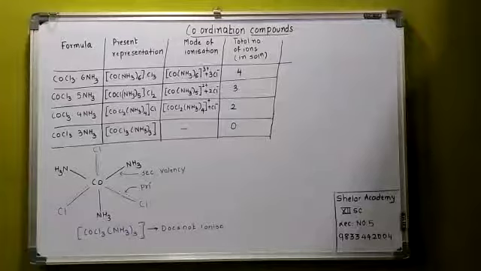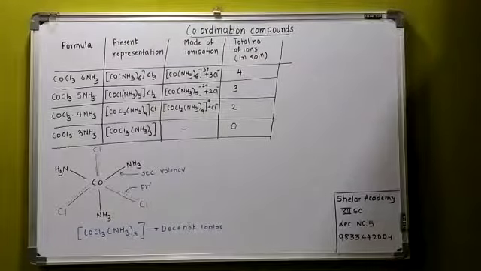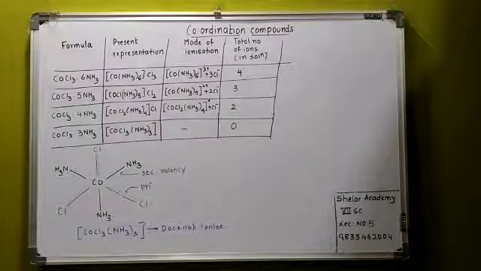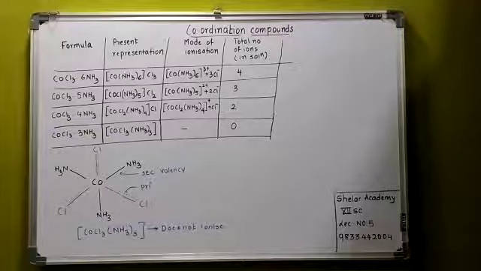Number 5. In the last lecture, we had seen both the structures. We had seen the structure of COCl3 6NH3 as well as COCl3 5NH3, and then I told you कि वो precipitate होंगे and how कितने ions form होंगे. I have made a chart of all the different examples over here. I would like to explain the last example.